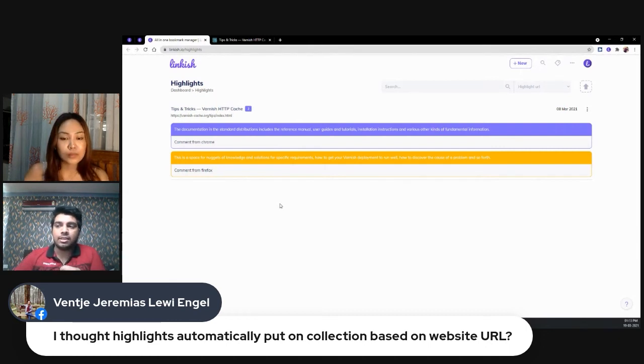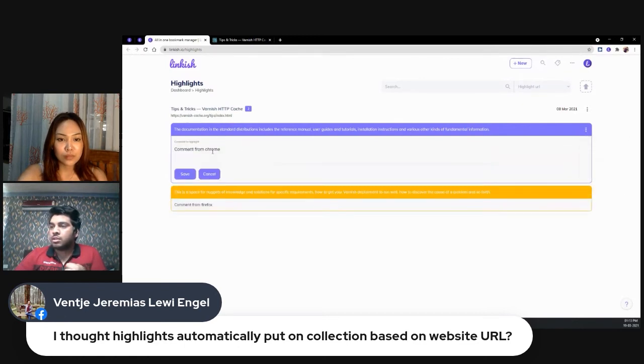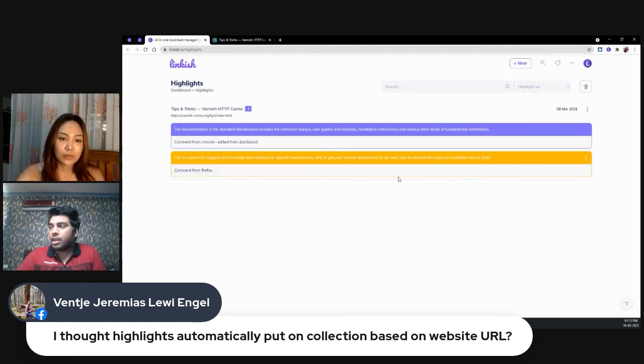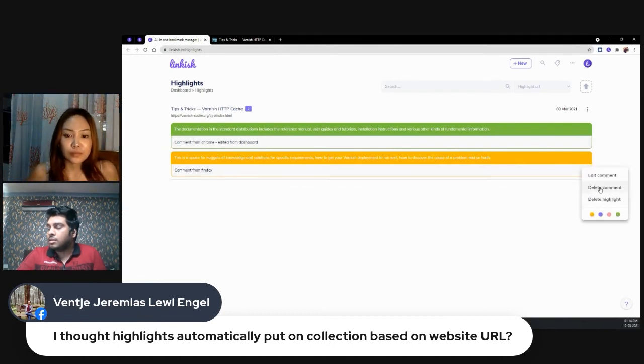So I can edit the comments from here, edited from dashboard. This one is blue, and I can change the color here, and I can delete this comment from here.